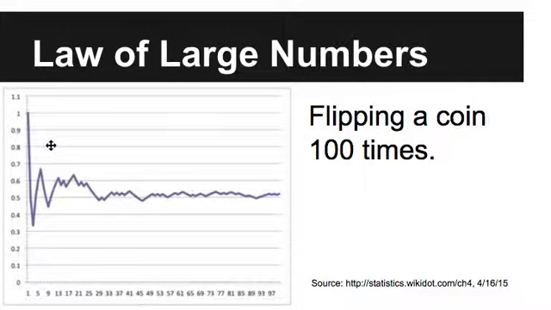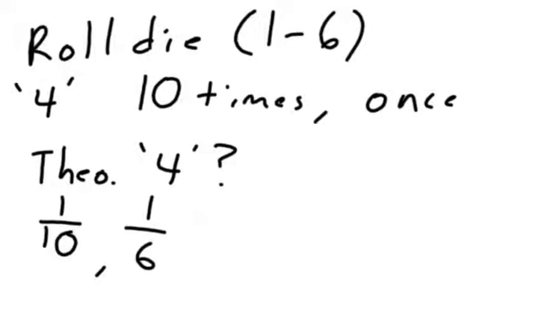I think there are two good answers. There's the 1 out of 10 option, because 1 out of 10 times a 4 came up. And then I think the other good option is 1/6, which actually somebody said 10 out of 60, which is the same thing. These are the two good answers. This one is what happened. 1/10 is what happened. 1/6 is what should happen. Like 1 out of every 6 times 4 should pop up.